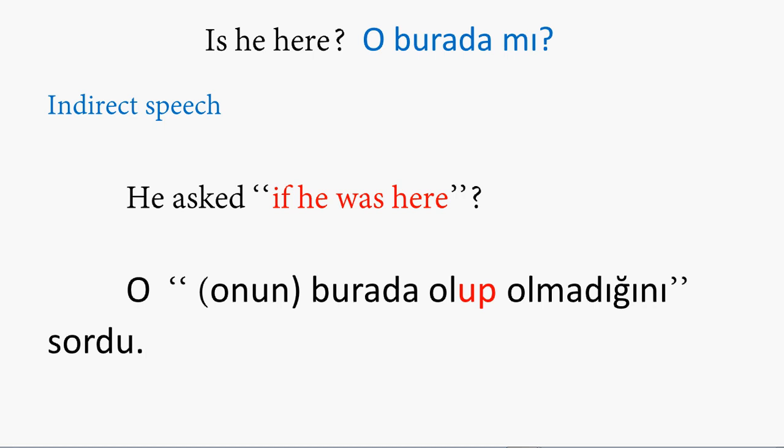Now let's see other examples in the question form. Direct speech: he here? O burada mı? This is direct speech. When we make this indirect, reported speech, in Turkish we say: O, onun burada olup olmadığını sordu. Sordu means asked. O, onun, which means he. O, onun burada olup olmadığını sordu.